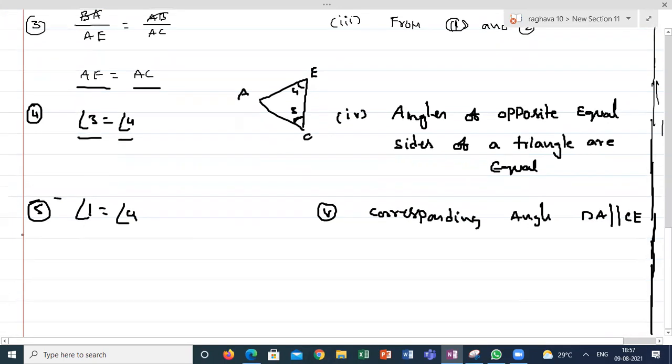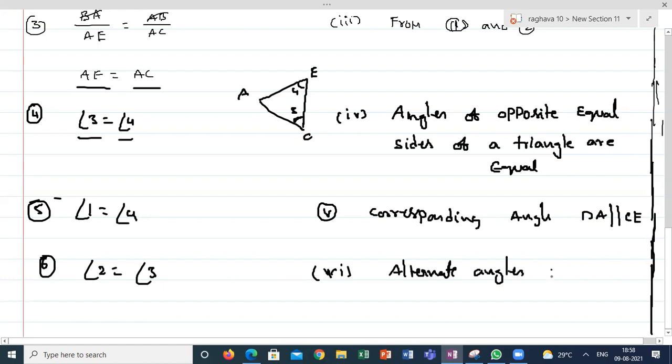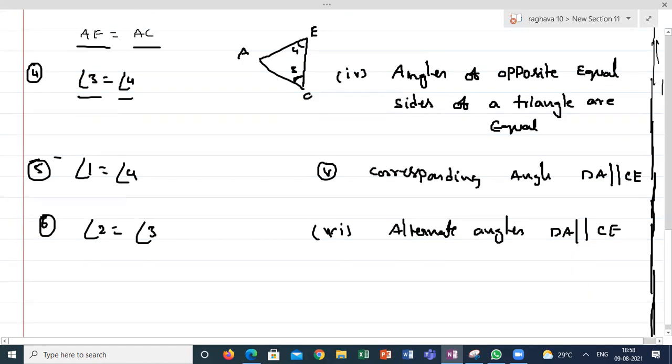Same as the sixth statement, angle 2 is equal to angle 3. The reason is alternate angles, from DA is parallel to CE. You can look into the diagram and identify the alternate angles.